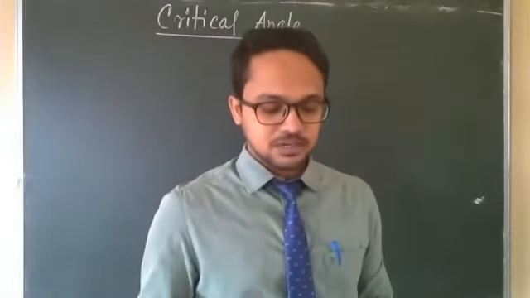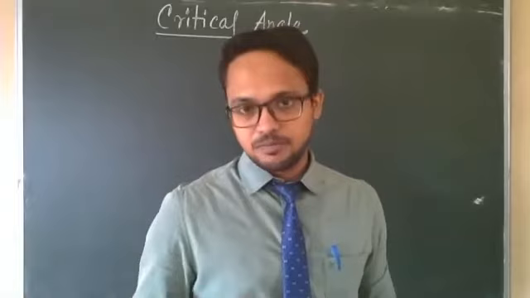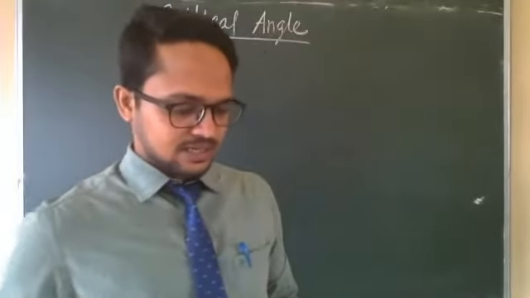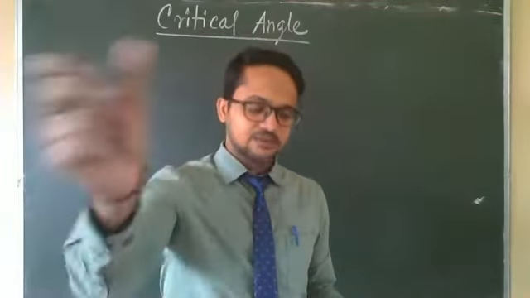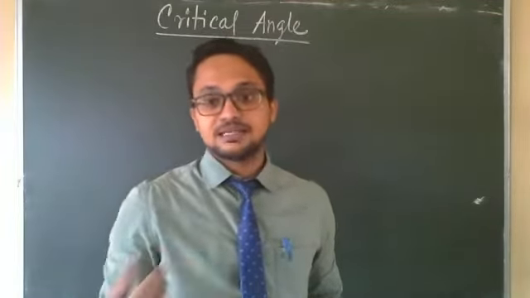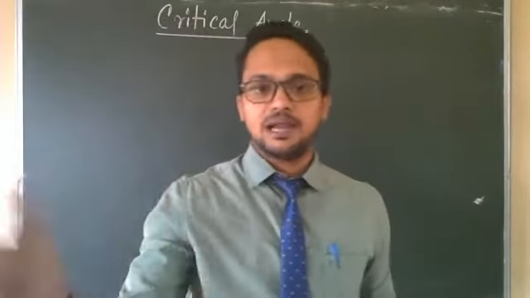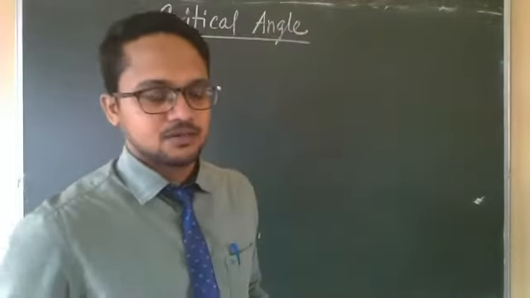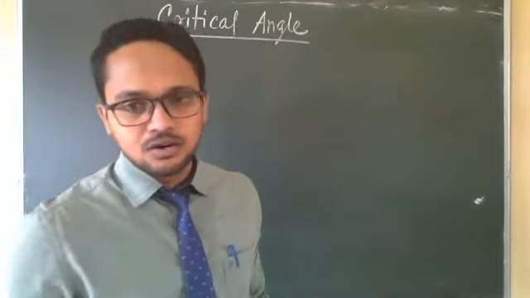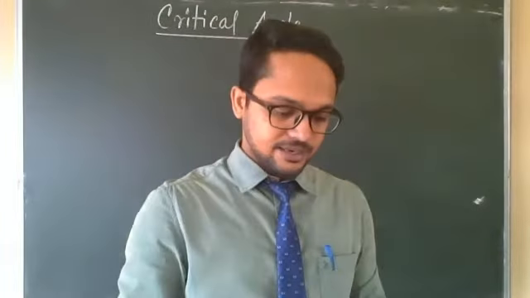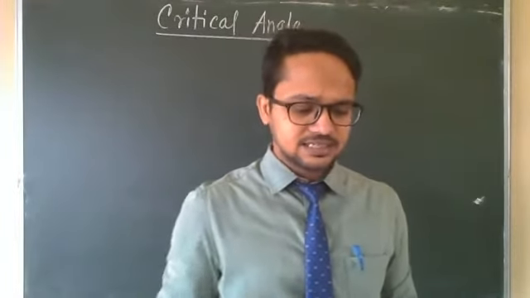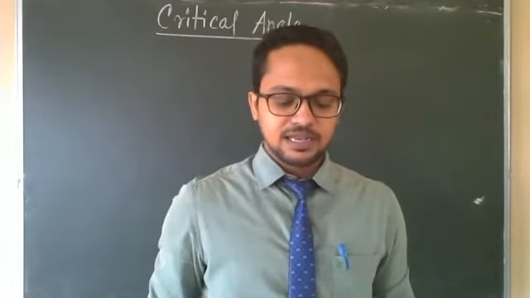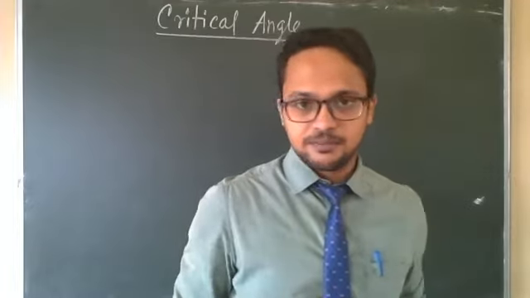Now first of all, come to some consequences of the refraction of light. There are 5, 6, 7 consequences given in your book. Whenever you get this question, an explanation type of question, this part of the sentence, refraction of light, should be there because it is the key part. All the consequences occur due to the refraction of light. Like the first one given here: the star appears twinkling in the sky due to the change in refractive index of air with temperature.